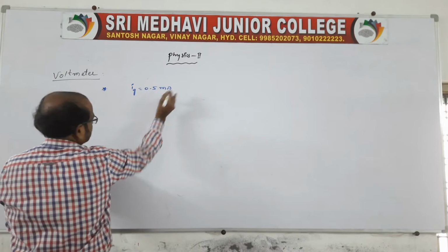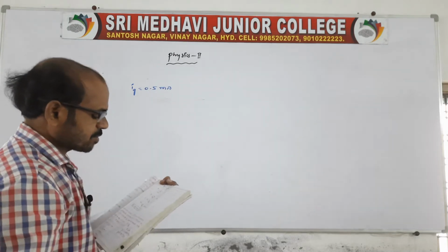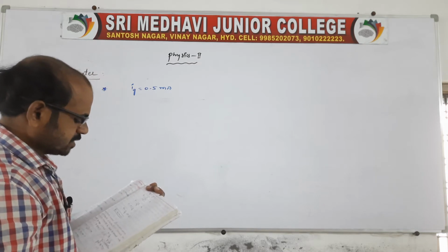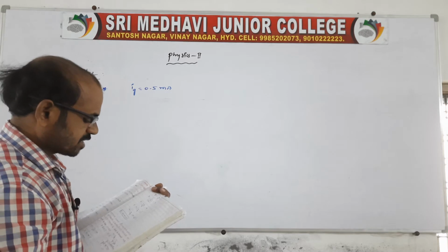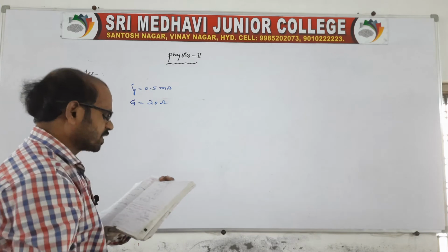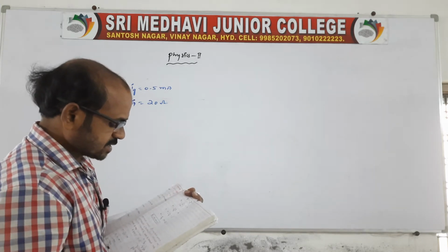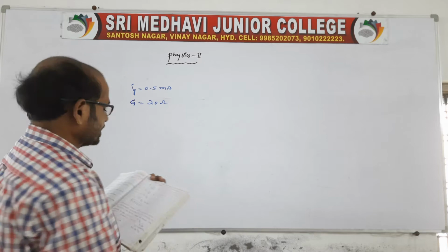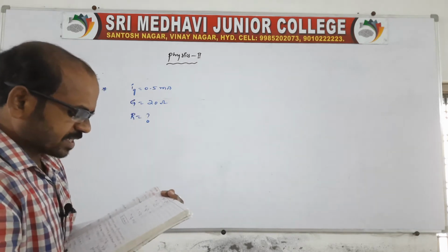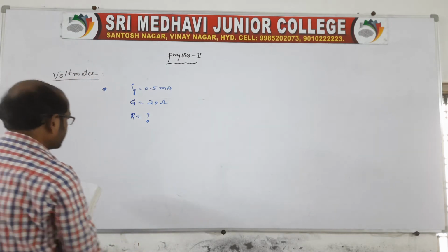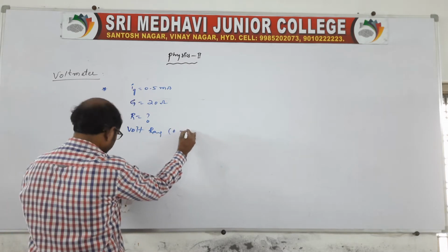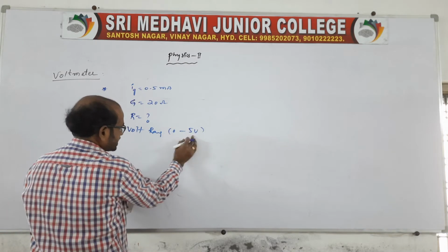0.5 milliampere is given. So the question I am reading: the maximum current of 0.5 milliampere can be passed through a galvanometer of resistance 20 ohm. Calculate the resistance to be connected in series to convert it into a voltmeter of range 0 to 5 V.